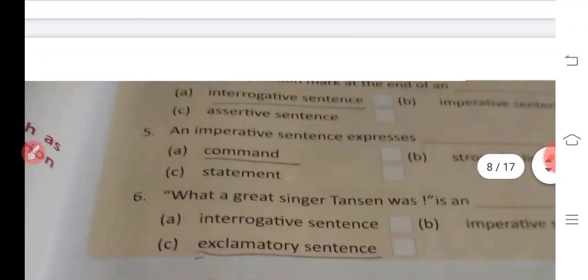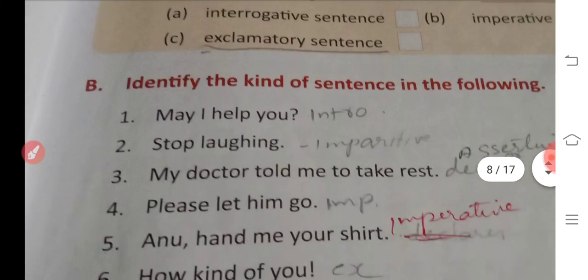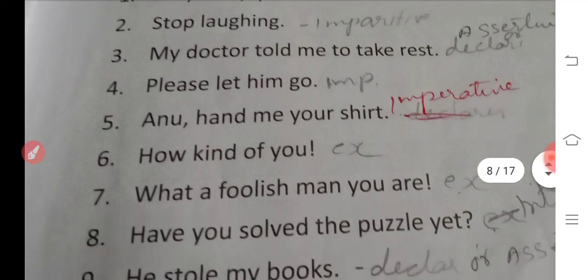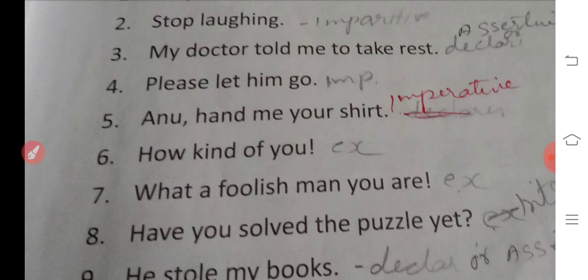Now exercise B is telling us to identify the kinds of sentences in the following. May I help you, is an interrogative sentence. Stop laughing, imperative sentence. My doctor told me to take rest, that is an assertive or declarative. Assertive and declarative are both the same. Please let him go, imperative. Anu, hand me your shirt, is an imperative, it's a request only.